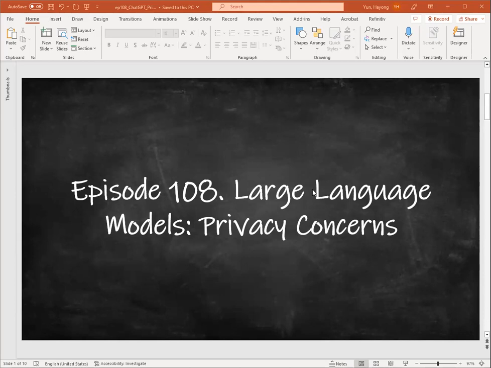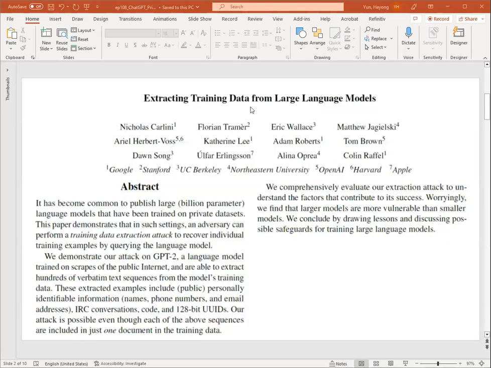So here it goes: extracting training data from large language models. You can see here that these are very large language models trained on private data sets. This paper demonstrates that an adversary can perform a training data extraction attack to recover individual data. They tested it on GPT-2, which was trained on public data, and they were able to pick out personally identifying information and many things like that. That surprised the academic community at the time.